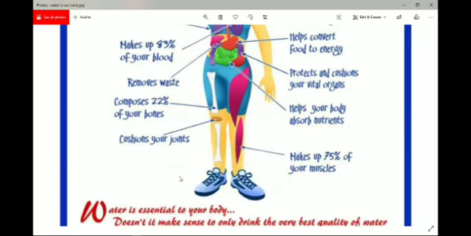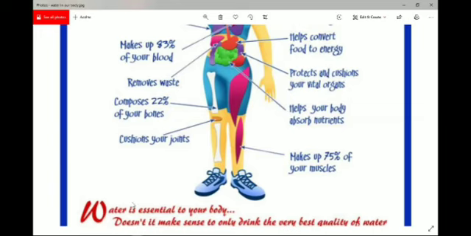Next, it cushions your joints. The joints that we have in our knees, ankles, wrist, shoulder and hip region are different joints. We have studied various kinds of joints in class 6. Even these joints are cushioned, which means support is given by the presence of water.